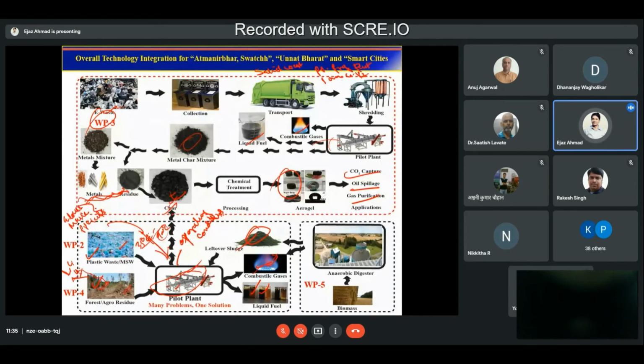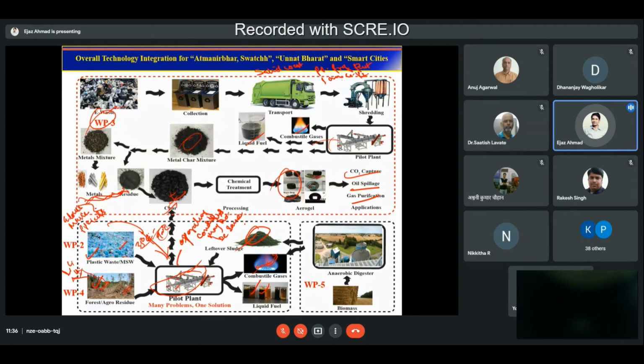Okay, but the reactor may not be the same. The second thing is that from plastic we get more liquid fuel compared to what we are getting here, which is around 19%. So it depends. The product composition may change depending on what kind of feedstock you are using.